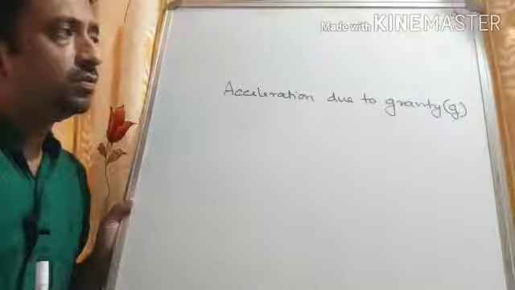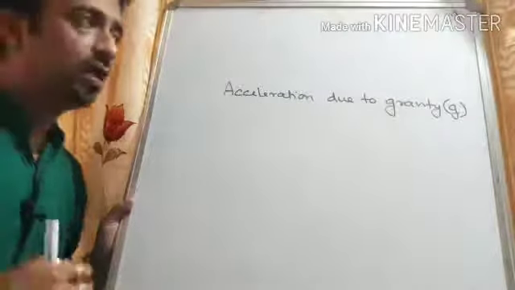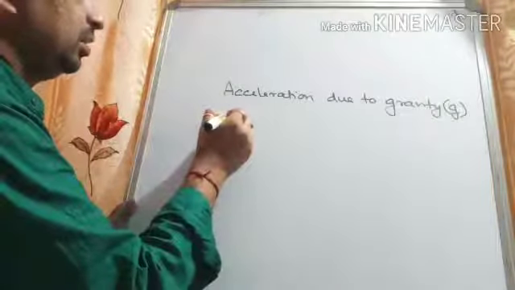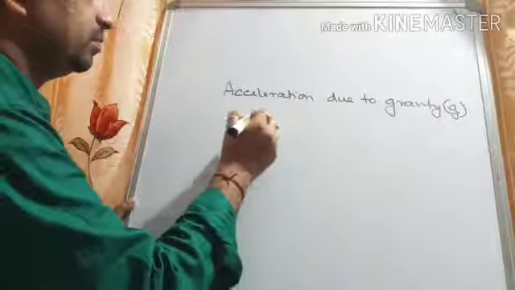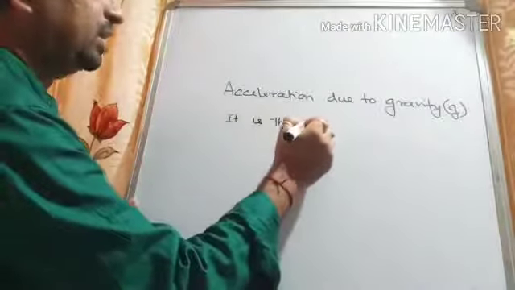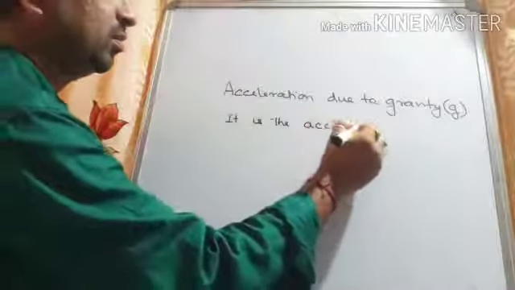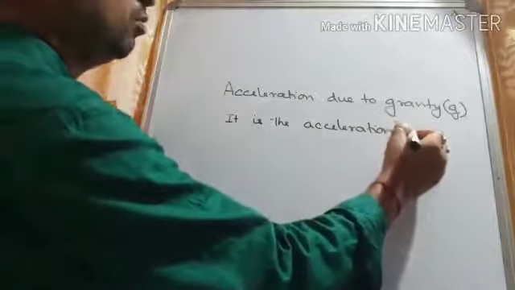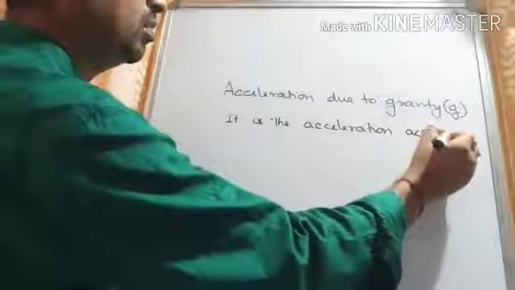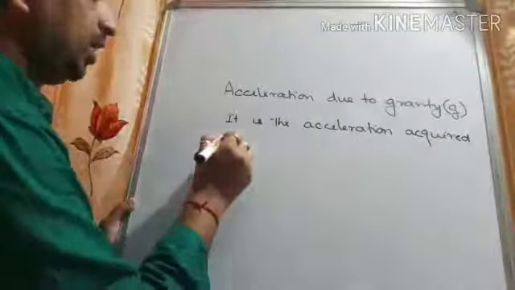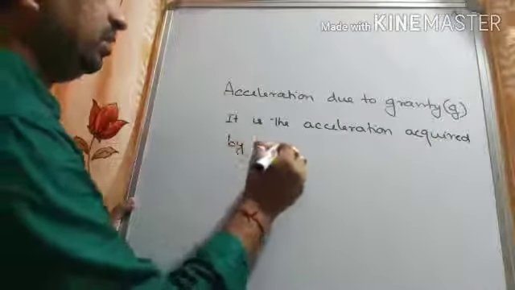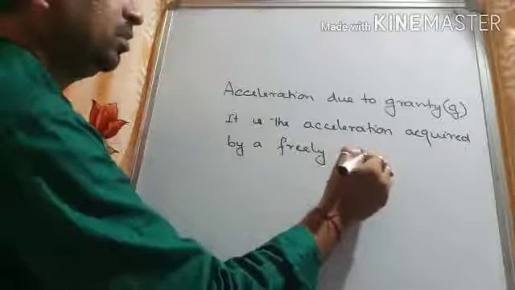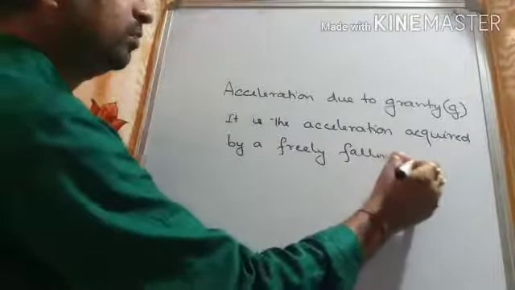So the term acceleration due to gravity is the acceleration acquired by a freely falling body.